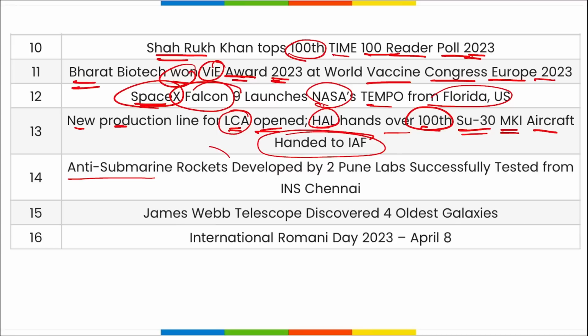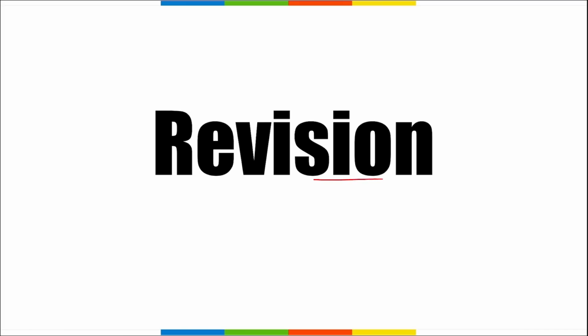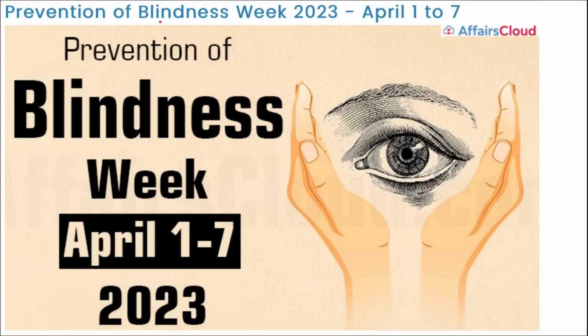Then anti-submarine rockets developed by two Pune labs were successfully tested from INS Chennai, and James Webb Space Telescope has discovered four oldest galaxies. International Romani Day is observed on 8th of April. Right? So these were your important current affairs, friends. Now let's move to the revision part. First, Prevention of Blindness Week. This is observed between 1st to 7th of April.